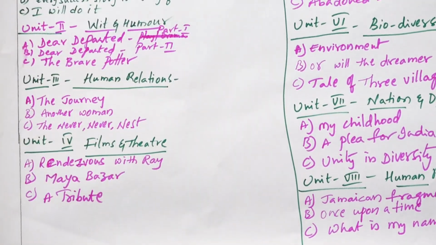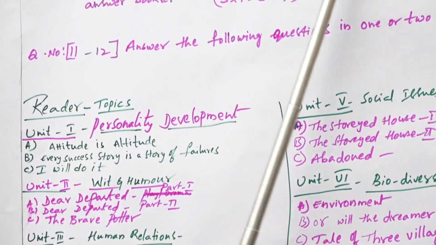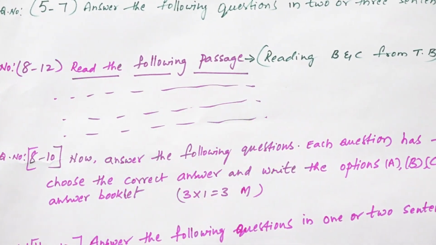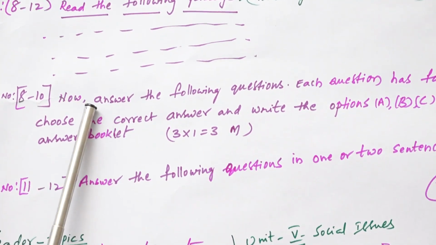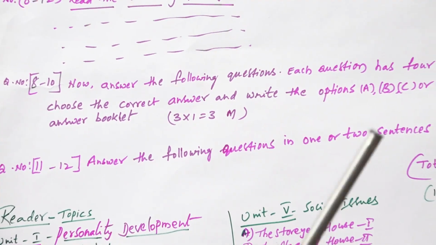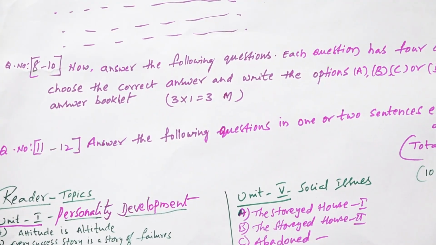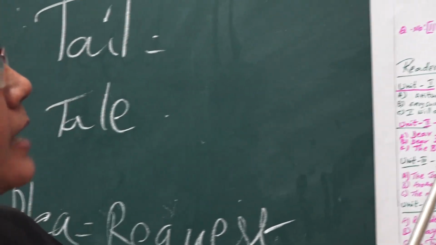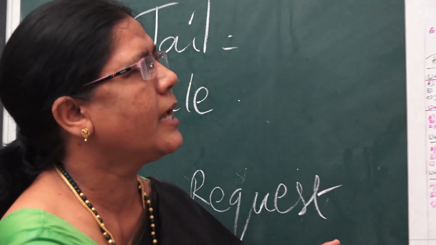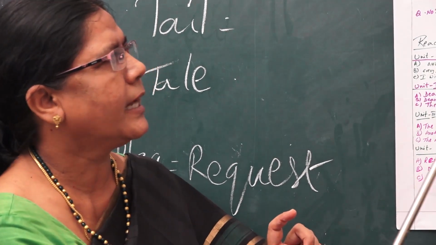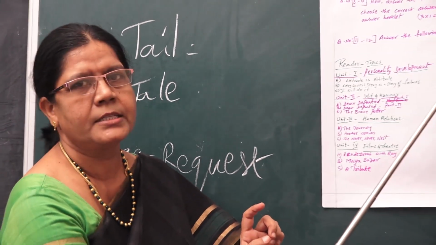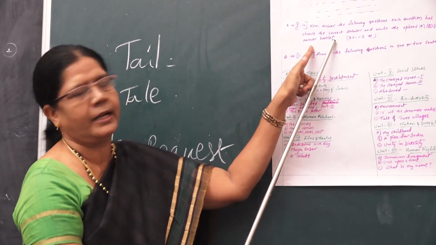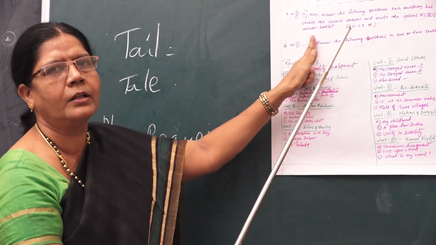This passage is linked with B reading and C reading from the reader. You have to read it, and the pattern of questions is here. Now answer the following. You have to read the instructions thoroughly. Always read the instructions in the question paper. Each question has 4 choices. Choose the correct answer and write the option A, B, C or D in your answer booklet. Do not write anything on the question paper.